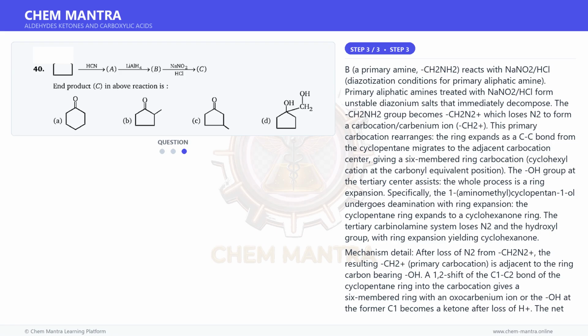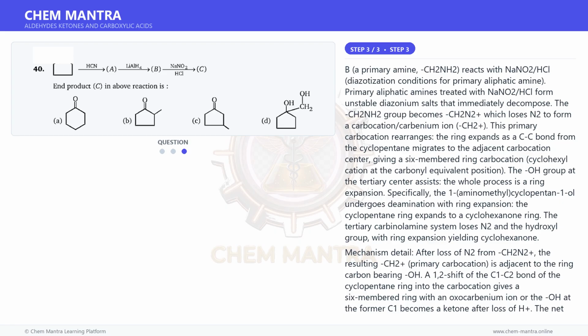The OH group at the tertiary center assists. The whole process is a ring expansion. Specifically, the 1-aminomethylcyclopentan-1-ol undergoes deamination with ring expansion. The cyclopentane ring expands to a cyclohexanone ring. The tertiary carbinolamine system loses N2 and the hydroxyl group, with ring expansion yielding cyclohexanone.